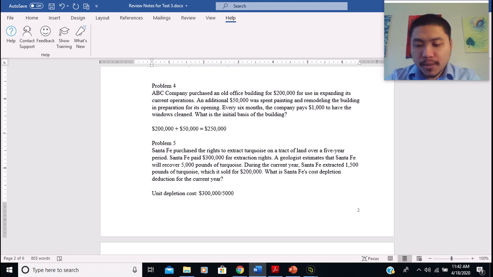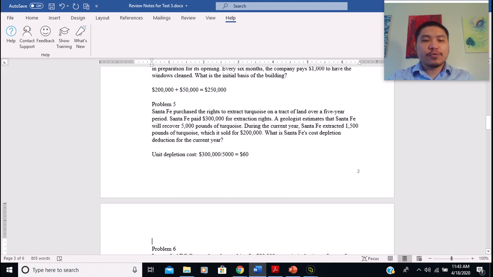So that will be $60. That will be $60 per pound. Right. So now we have the unit depletion cost.